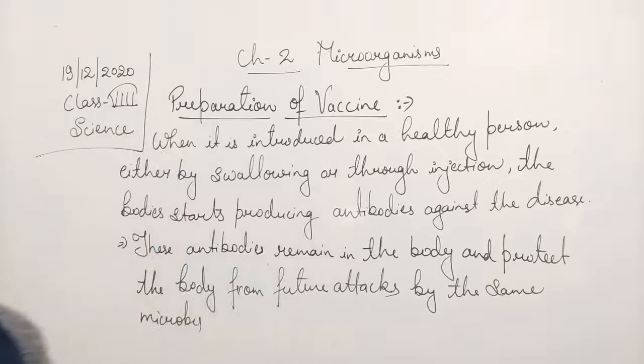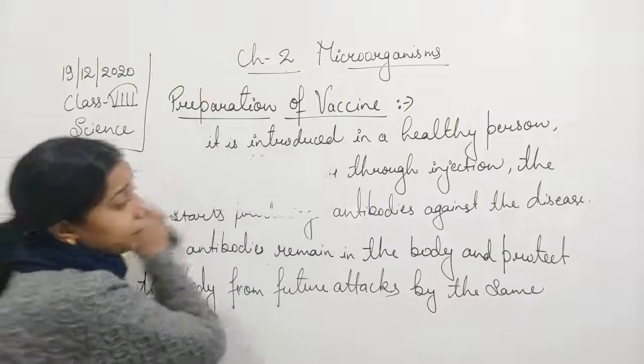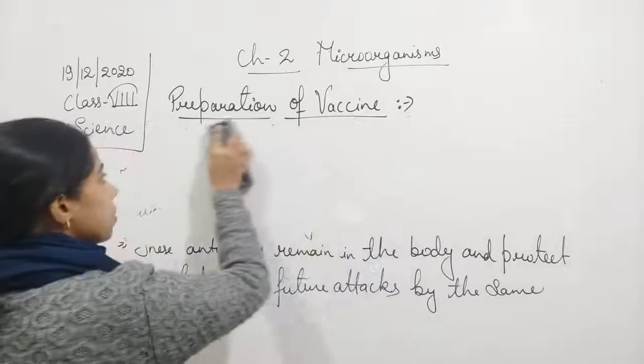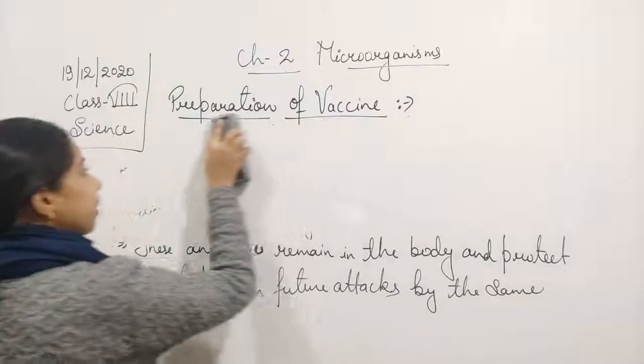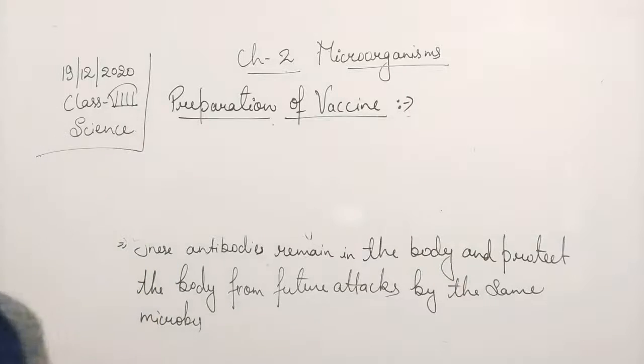Okay. Now, what are the different examples, students, of diseases in which we take the vaccination? So you see, smallpox is there, polio is there, tuberculosis is there, tetanus is there, diphtheria is there. These are the examples. So we can write it.